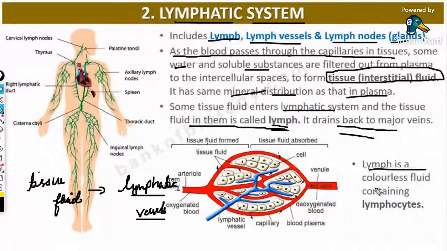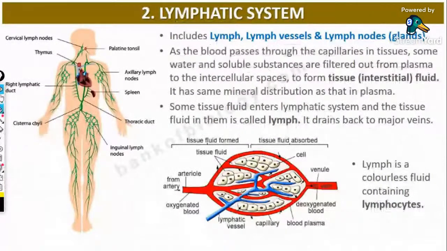What is lymph? It is a colorless fluid containing lymphocytes. Yes, Anandu, I have discussed that. Antagonistic implies opposite in function. Okay, fine. So that's about the lymphatic system.